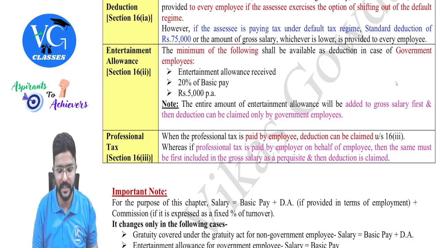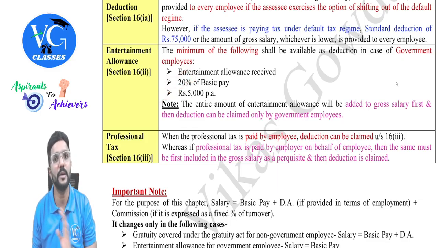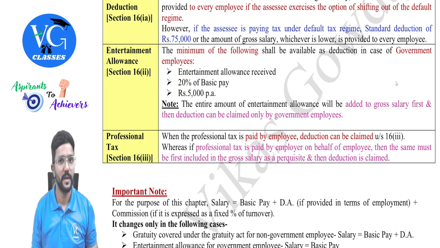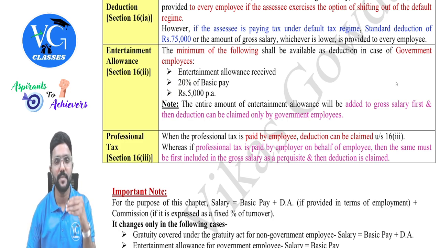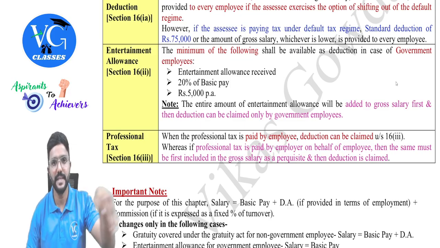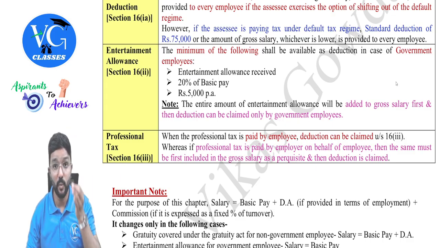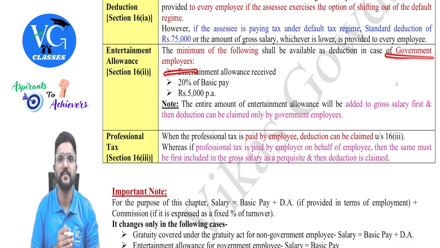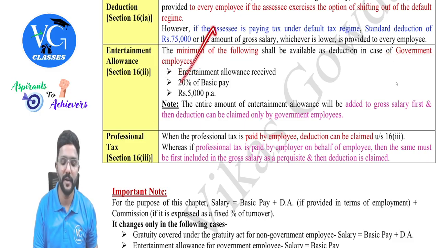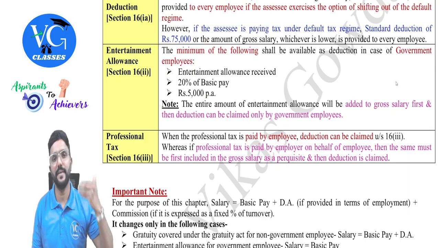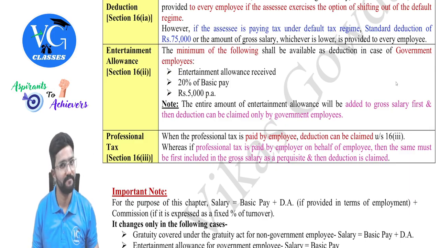Actual entertainment allowance received, or 20% of basic pay, or 5,000 per annum, not per month, per annum. Clear? So whenever employer is providing entertainment allowance to an employee, first include it in the gross salary. Then give deduction only for a government employee. Sir, what if he is a non-government employee? No deduction. Straight away entertainment allowance will get taxed.